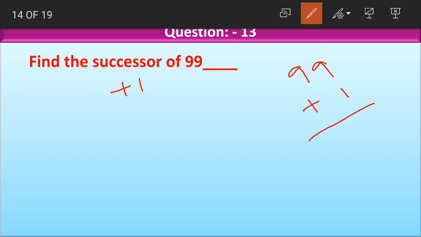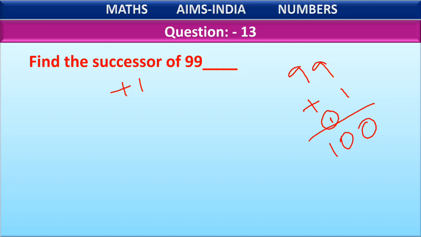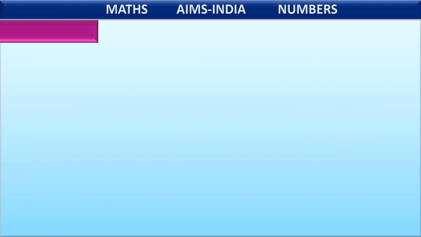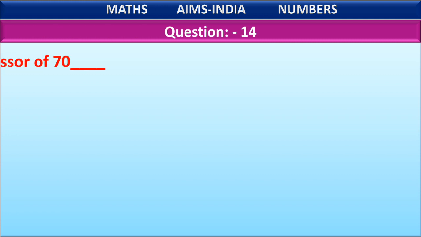99 plus 1 becomes what? 9 plus 1 becomes 10. And again 1 is carried. 9 plus 1 becomes 10. What is the successor, children? Successor is 100. Let us look at the options now. Option A 90. Option B 99. Option C 91. Option D is 100. What is the correct option, children? Yes, option D, 100. Predecessor means minus 1, successor means plus 1.